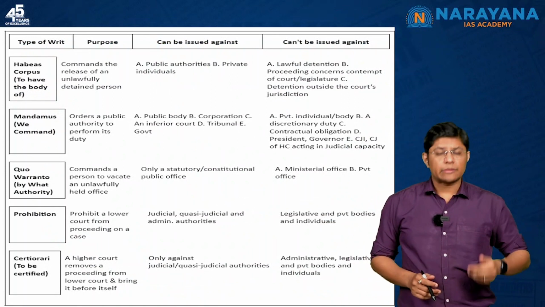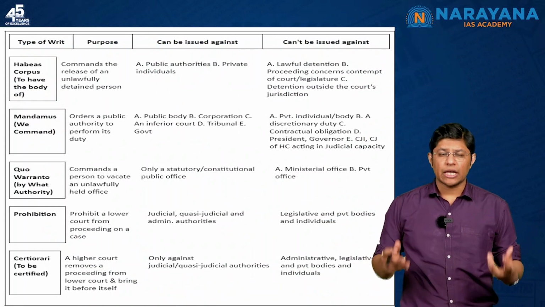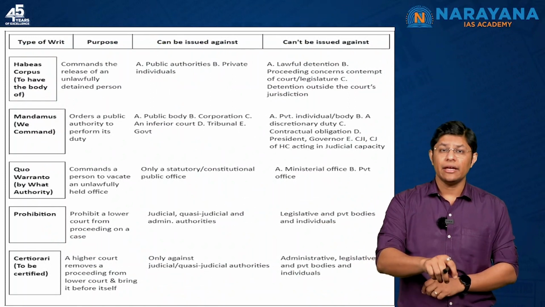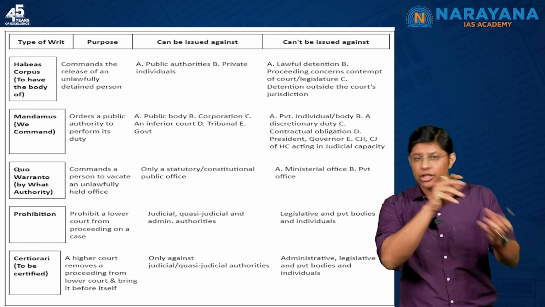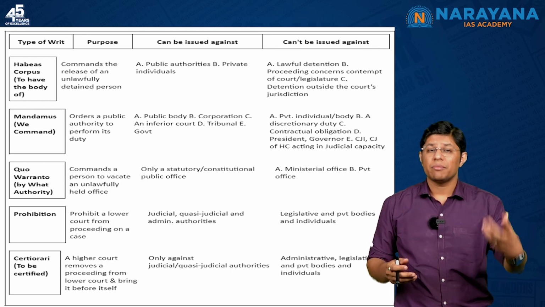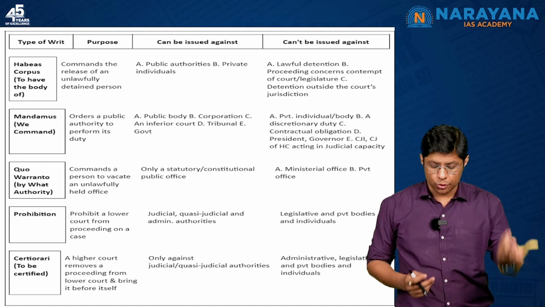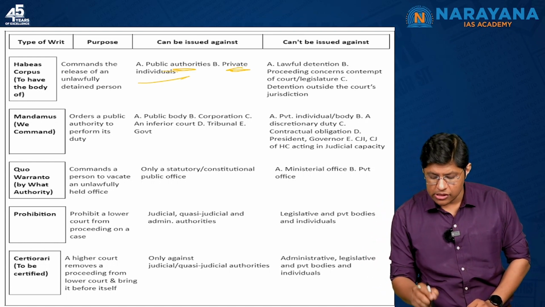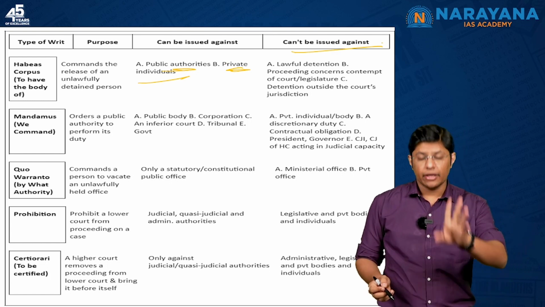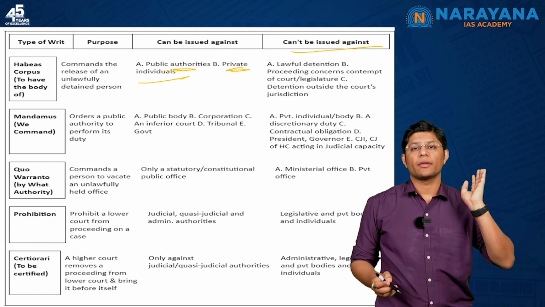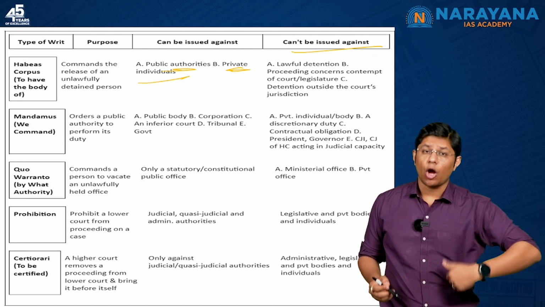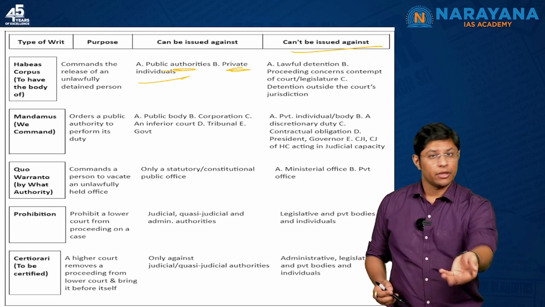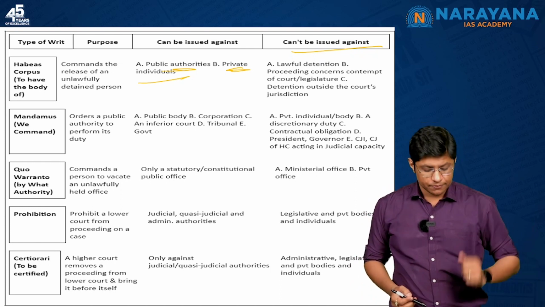These are the different types of writs. Habeas corpus: for example, if any person is detained illegally, then the representative of that person can file a habeas corpus writ in the Supreme Court or High Court. It can be issued against public authorities and private individuals. It cannot be issued where the detention is lawful. A person has committed a crime. Now, the law allows the police to arrest a person. You cannot file a petition.